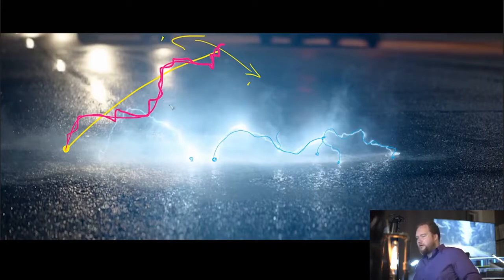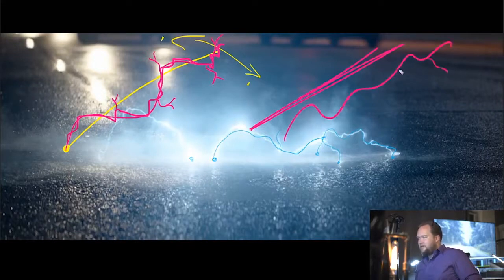But that's typically what your lightning is going to look like. And then you would run it in comp through a tool which would generate a lot of forks. So these would just be 2D generated forks on top of it. And so most of the lightning that you would see out there always looked really bad because it was always just the same thing. It was just basically a long spline randomized and then having forks being generated on top. But there's nothing intelligent about it, and it isn't that random when it really comes down to it.